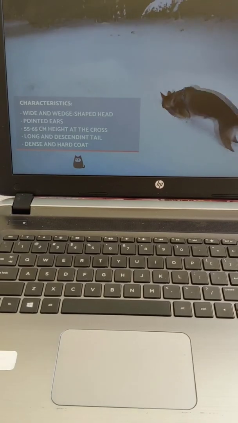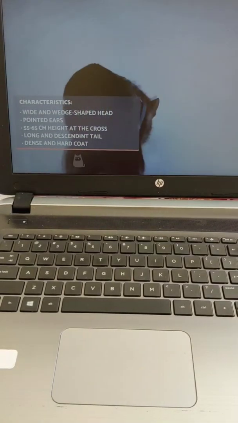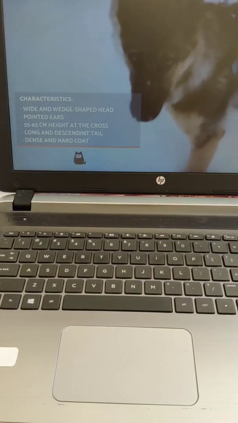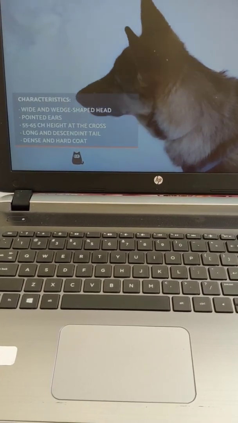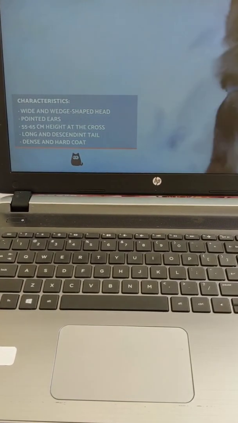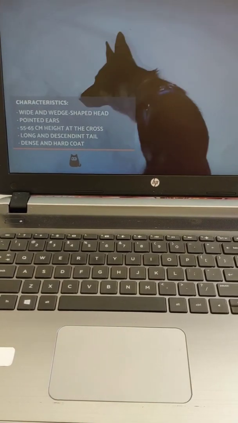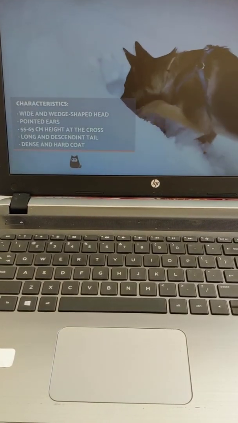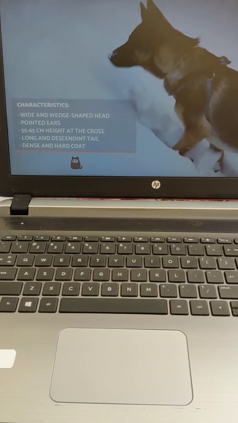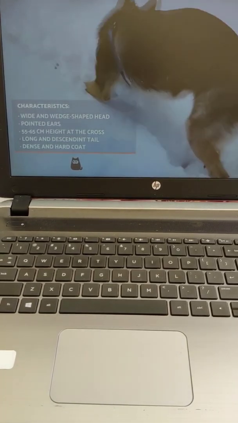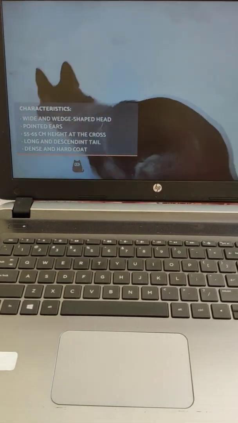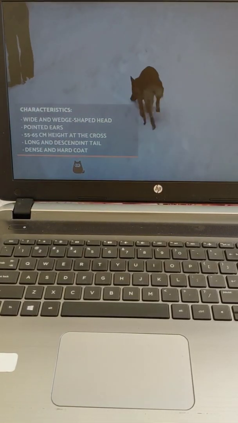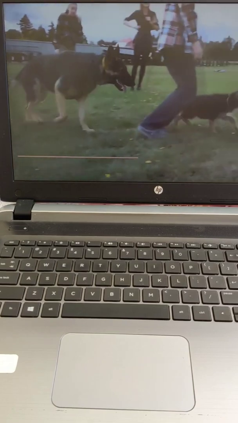They stand out for having a wide and wedge-shaped head, their most distinctive feature, and the one that catches the most attention. In the upper part of their heads are the medium-sized ears, erect and pointed. The height at the withers is 60 to 65 centimeters for the males and 55 to 60 centimeters for females. Their tail is long and can reach the hock when it hangs at rest.